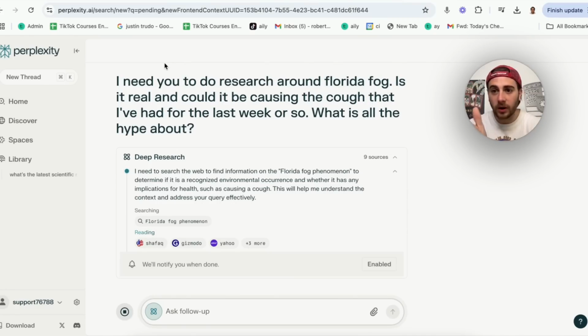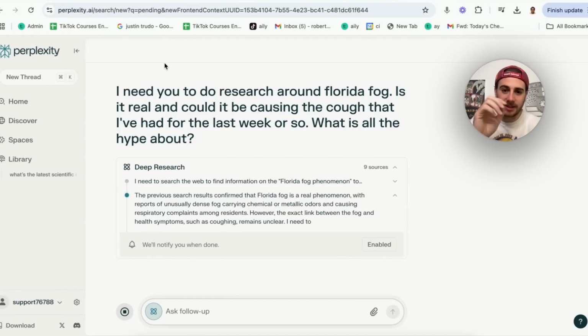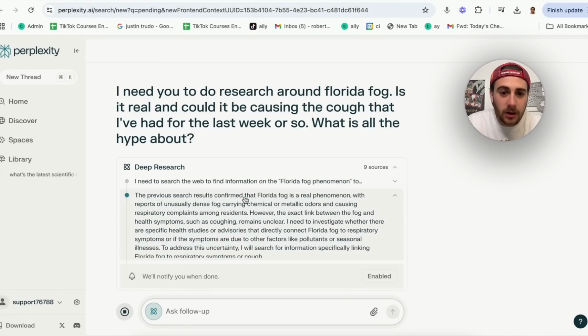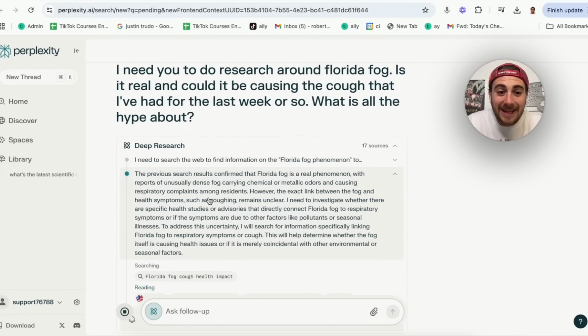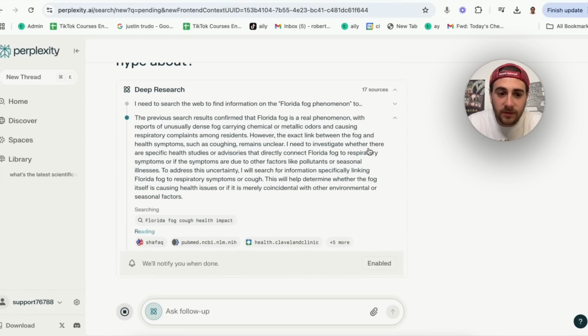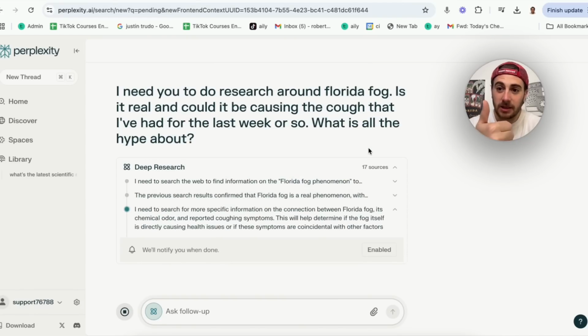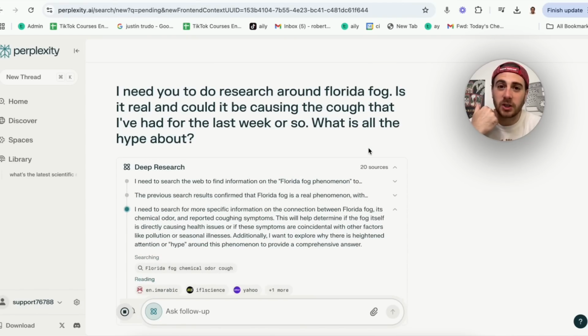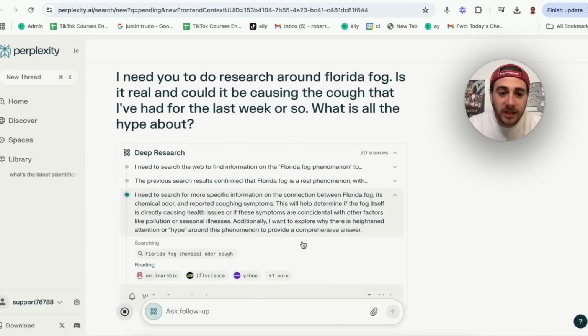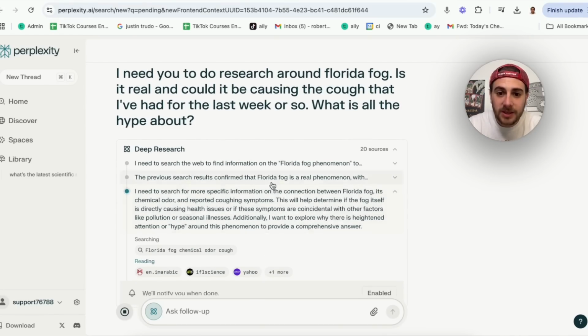I mean, if you work a job or you just stay updated on anything, you need to know about this next use case. So as we can see here, it's going through and updating me at the moment. Right now we are at 17 sources, and one other thing you are going to realize is that this is way quicker than Gemini's deep research. It is way quicker than ChatGPT's deep research. It is way quicker than any other deep research tool that I've used, and it actually updates me with useful things, and I can see